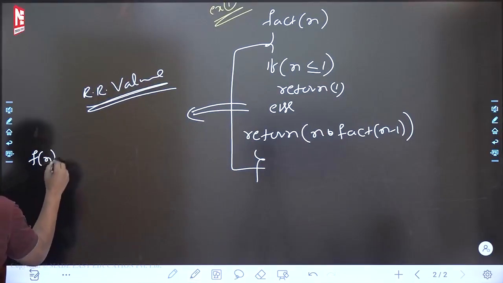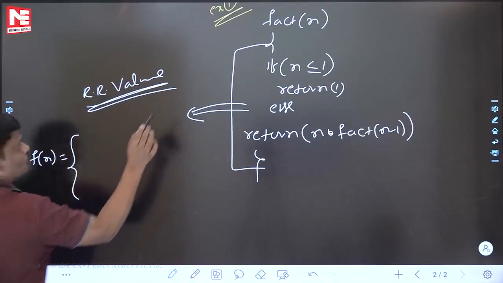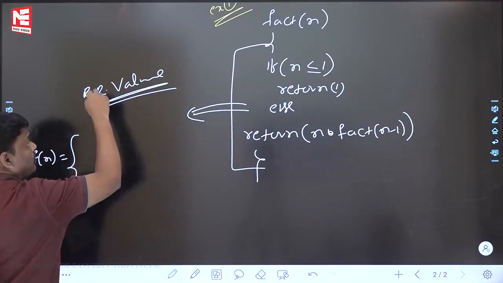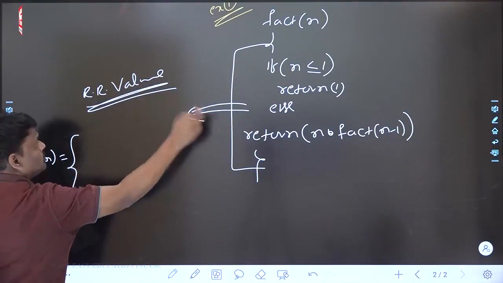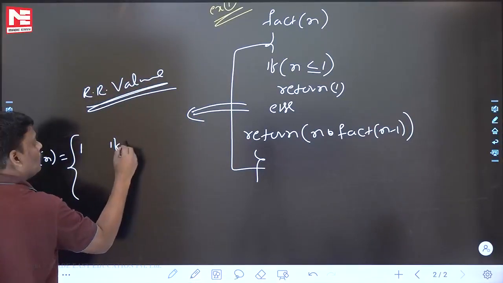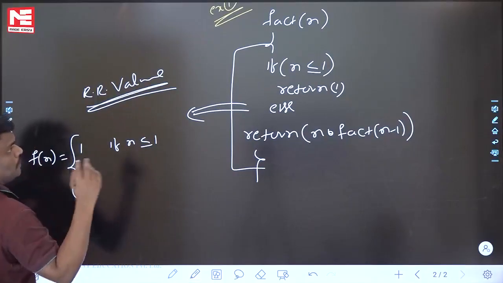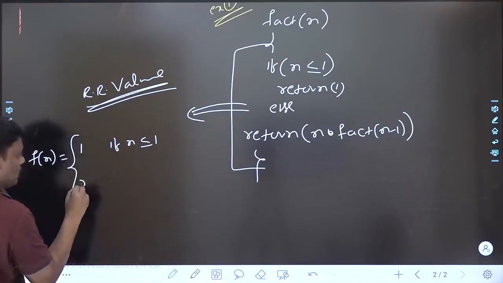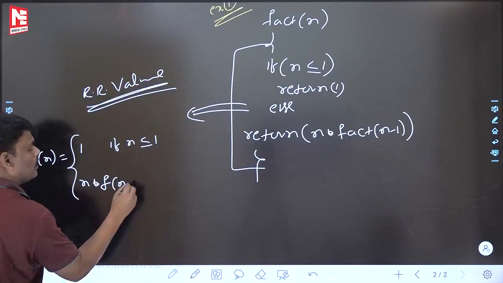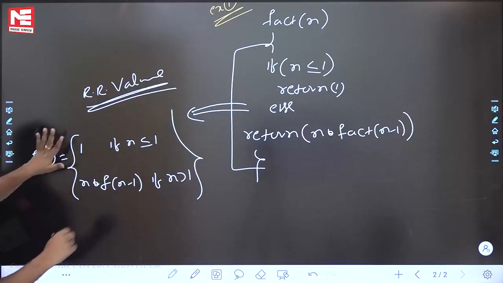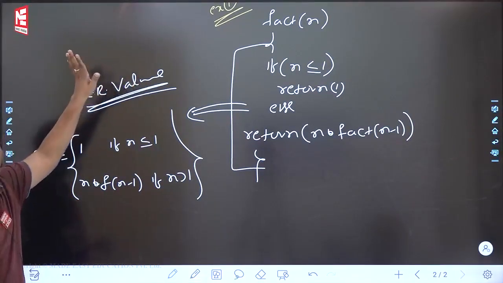Factorial of n is equal to, same thing you know very well, to this recursive program. Recurrence relation I am writing for value. Value means as it is. What is that one? Answer is 1. Return 1 if n less than or equal to 1. Otherwise, as it is, you write n into f of n minus 1, if n greater than 1. If you write as it is, this is for value. See, recurrence relation for value.